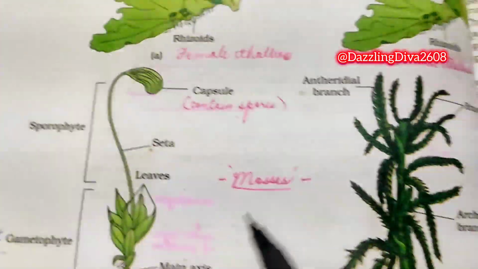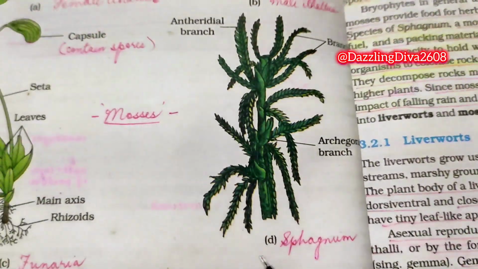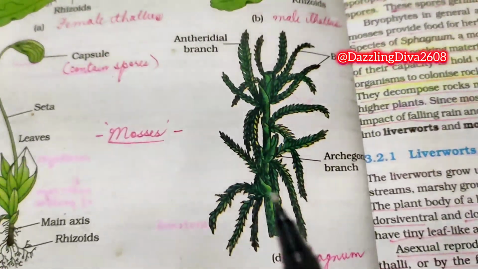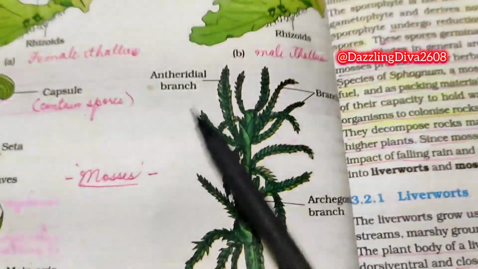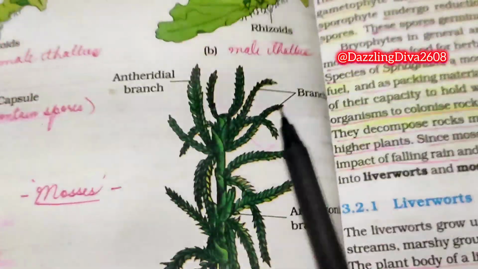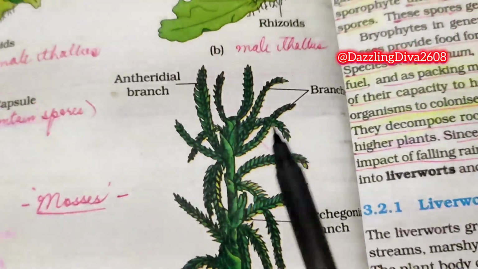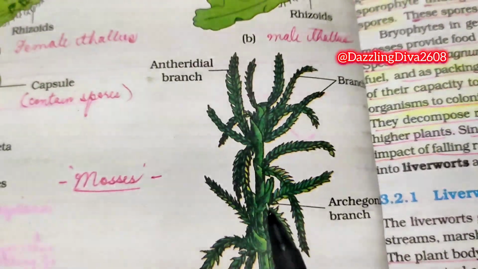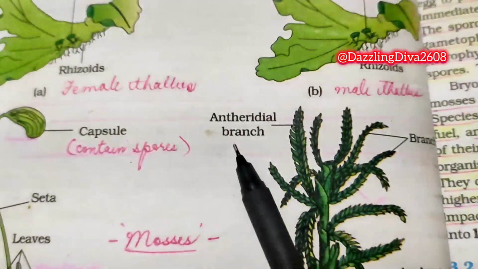Capsule contains spores. And now look at here, Sphagnum. This is also an example of mosses. This comes under moss. Sphagnum, antheridial branch. These are the branches, of course, and this is the archegonial branch. This is the antheridial branch.